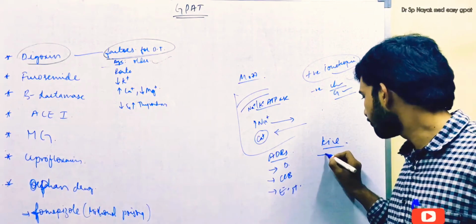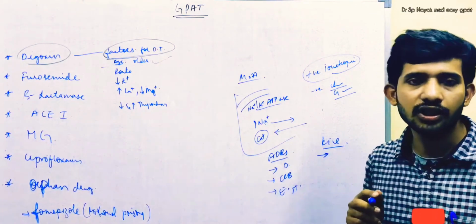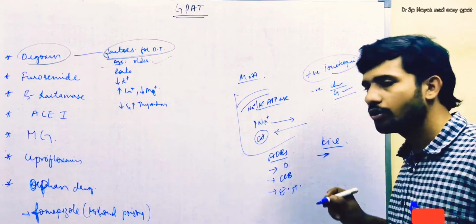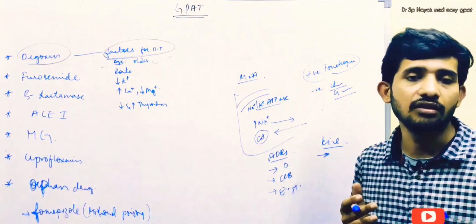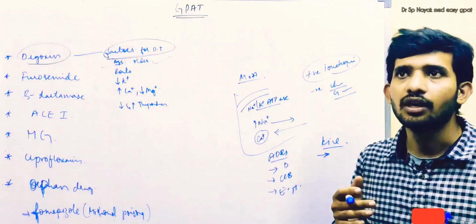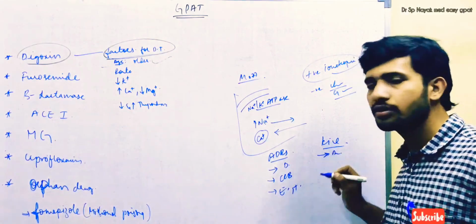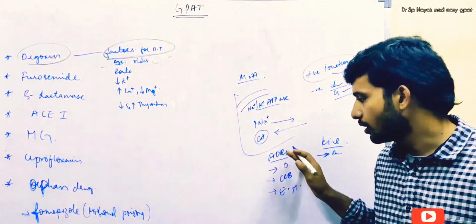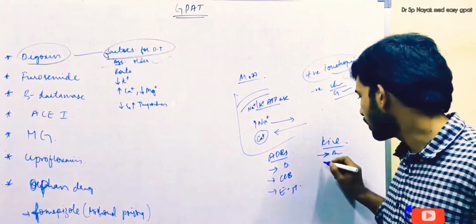Digoxin absorption is reduced due to antacids and some other metal items. So metals and pectin are also contraindicated when digoxin is given in oral form. So that is another important thing.